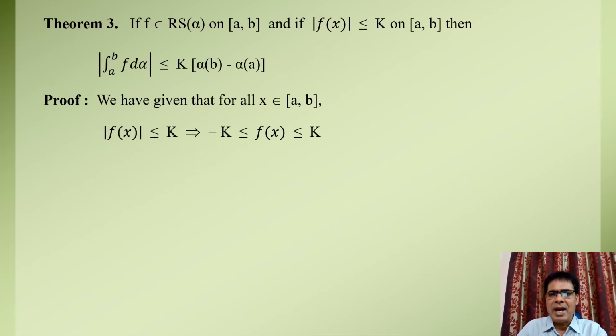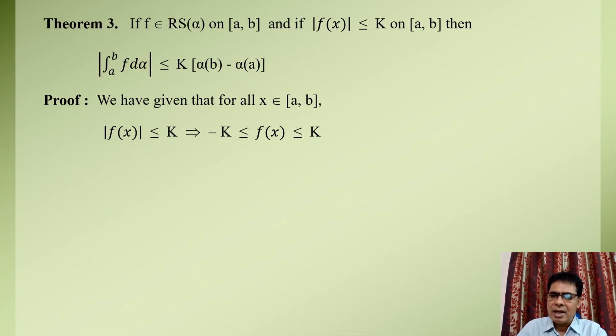Since we are given that mod of f(x) is less than or equal to K for all x belonging to the closed interval [a, b], it means the function f is bounded on the closed interval [a, b] by the real number K. Then, by the definition of modulus of a number, mod of f(x) less than or equal to K implies that minus K is less than or equal to f(x), and it is less than or equal to capital K for all x belonging to the closed interval [a, b].